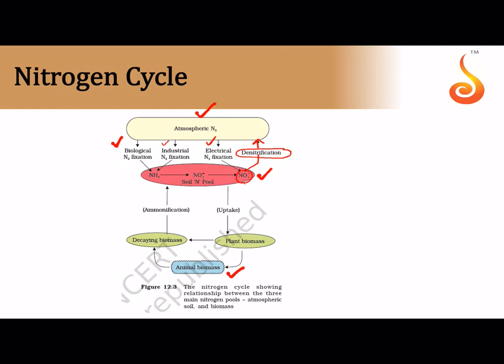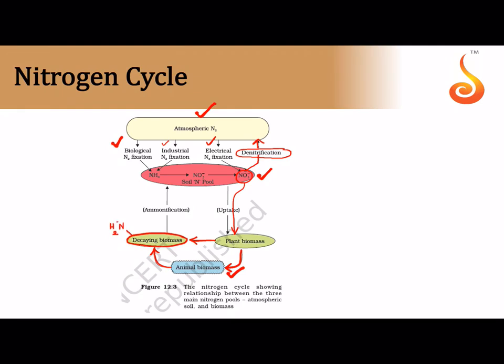Okay, a very important thing is that it is this nitrate that is made available to the plants. The plants take up this nitrate, and then when the plant dies, or the plant is fed upon by animals, and the animal also dies, we have the dead and decaying organic matter of plant and animal, in which we have nitrogen in the form of NH2.